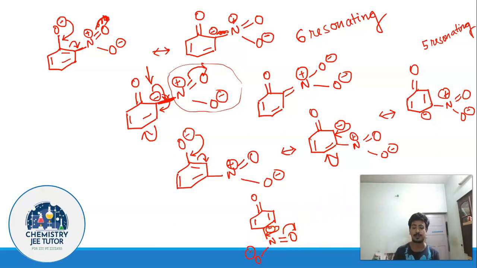So a nitro group at the meta position cannot exhibit its minus R effect. It cannot exhibit its resonance effect. It can at most exhibit inductive effect, but it cannot exhibit its resonance effect, because the negative charge is never coming to the meta position itself. So in case of paranitrophenolate also, we are going to have 6 resonating structures. So we are going to get 6 resonating structures for orthonitrophenolate and for paranitrophenolate, and 5 resonating structures for metanitrophenolate and for normal phenolate.